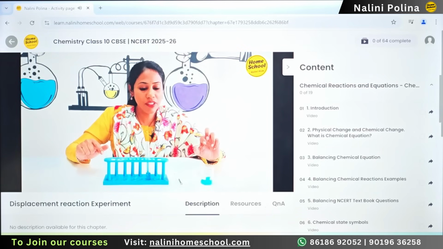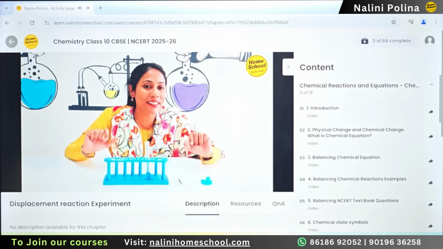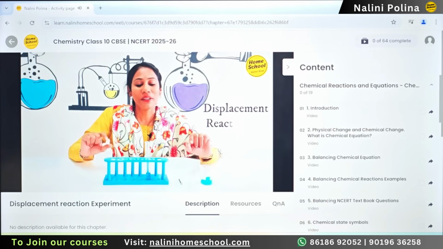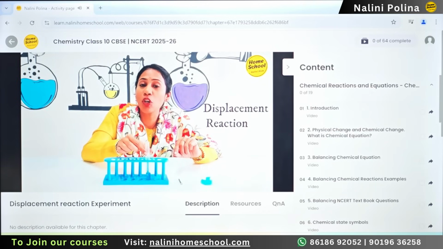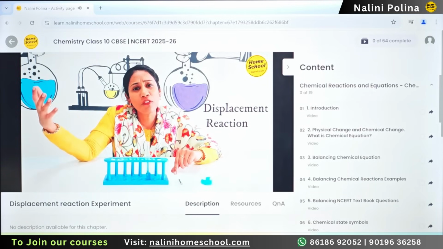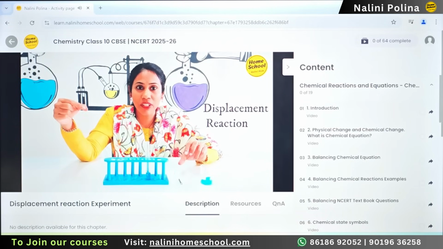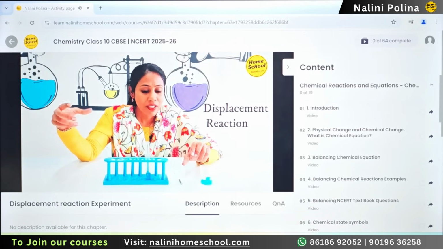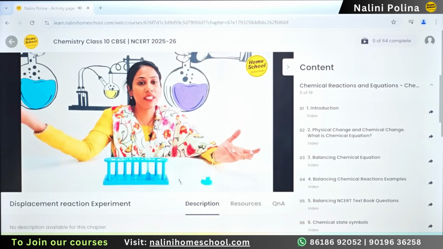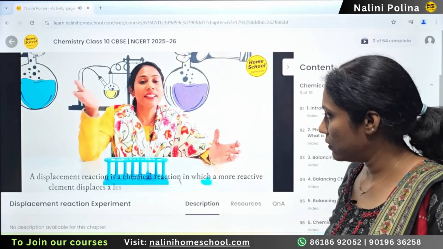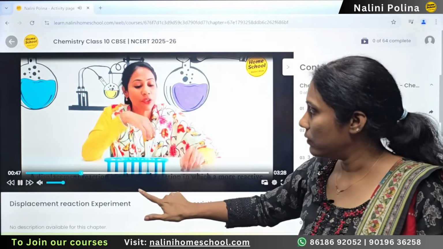In this demonstration, I am going to show you one very important equation, that is displacement reaction. You have studied that the moment an iron nail is added to copper sulfate solution, the blue color of copper sulfate changes. That particular reaction is what we are going to learn now practically. First and foremost, what is a displacement reaction? You would say, the highly reactive element displaces the less reactive element from its salt solution, right?